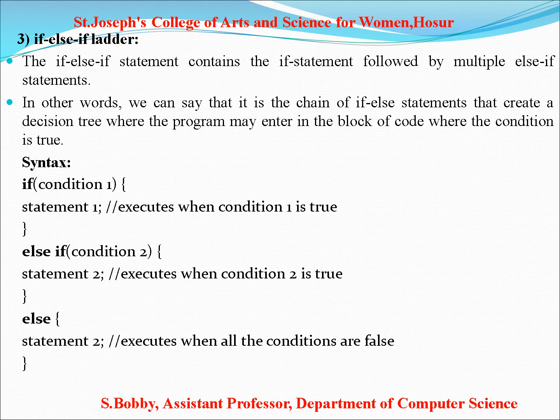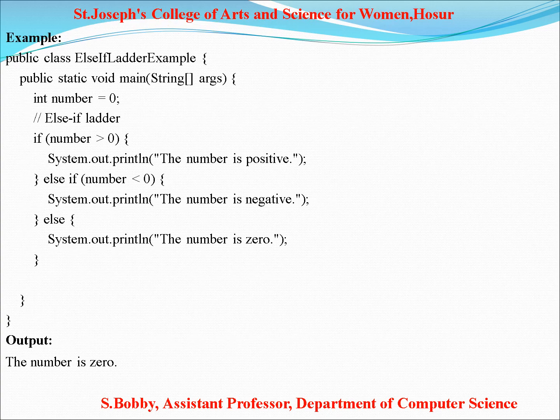If condition 1, statement 1 executes when condition 1 is true. Else if condition 2, statement 2 executes when condition 2 is true. Next part, else, a statement executes when all the conditions are false. This is the example program of the else if ladder. The main class, public static void main, before that the class name. int number equal to 0.